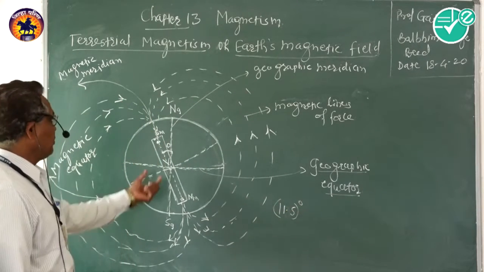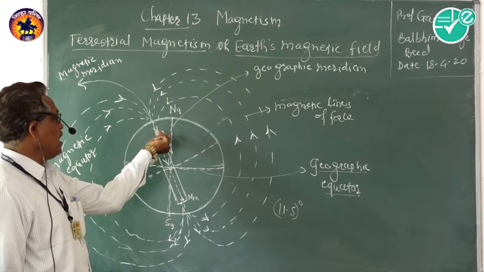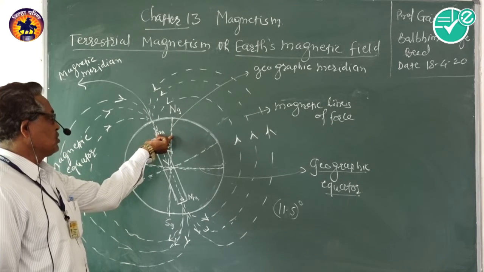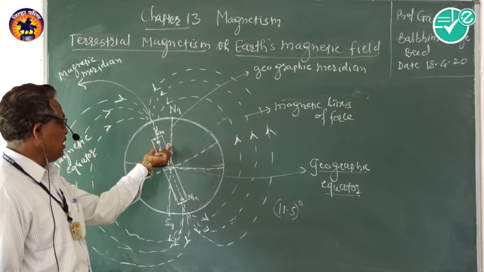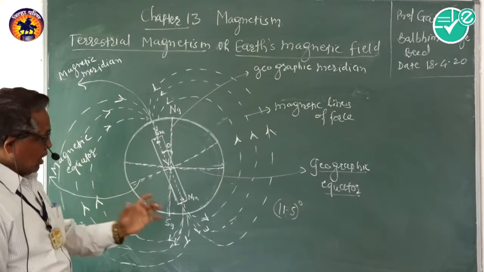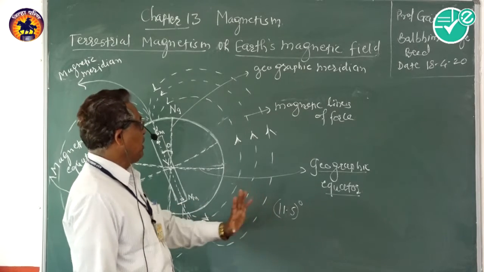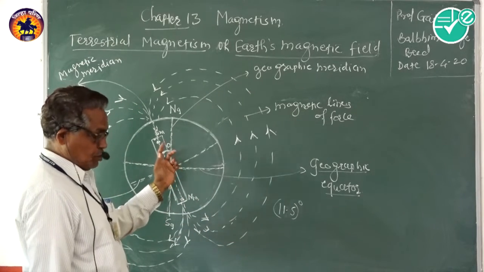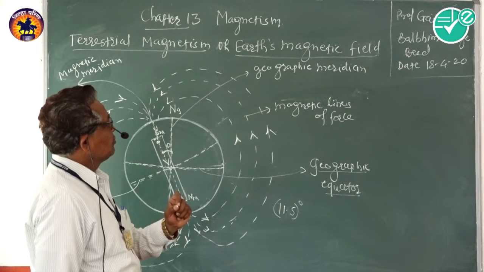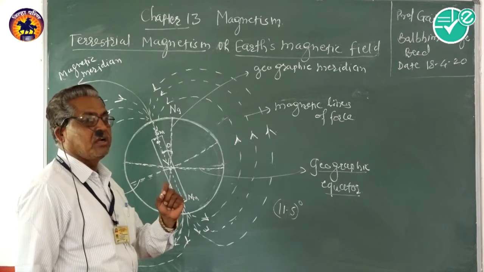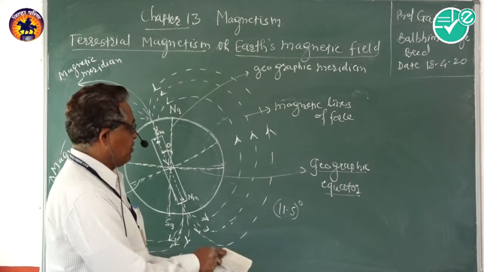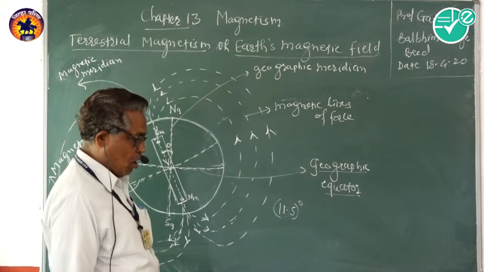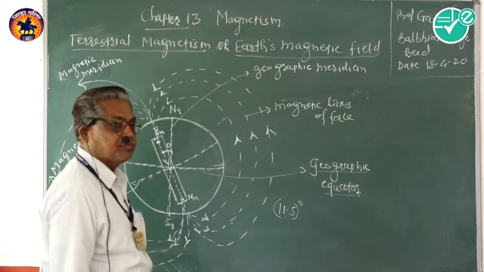This angle between the magnetic axis and geographic axis, or magnetic meridian and geographic meridian, is about 11.5 degrees, and it is known as magnetic field declination.